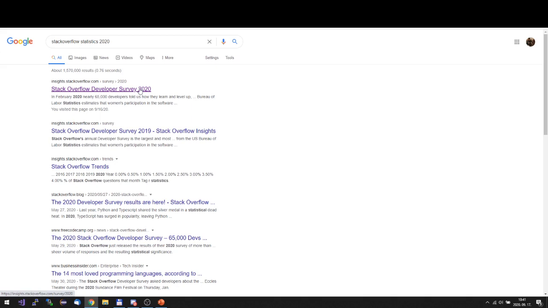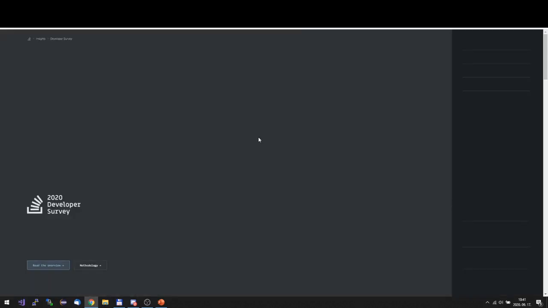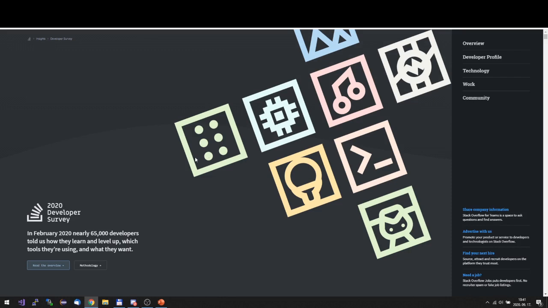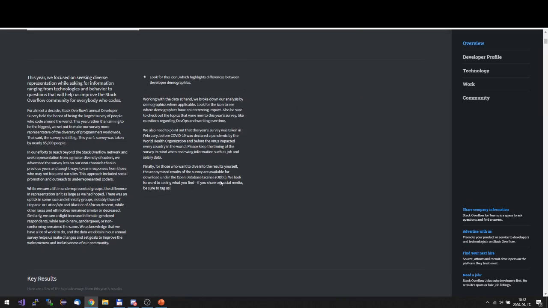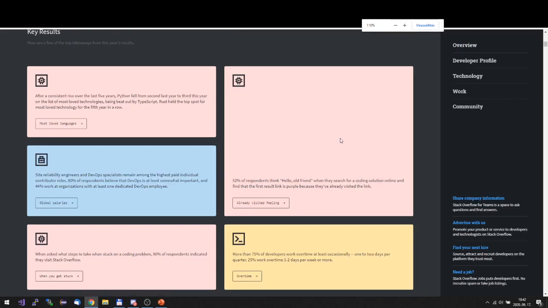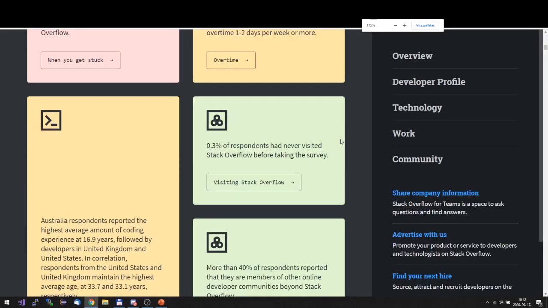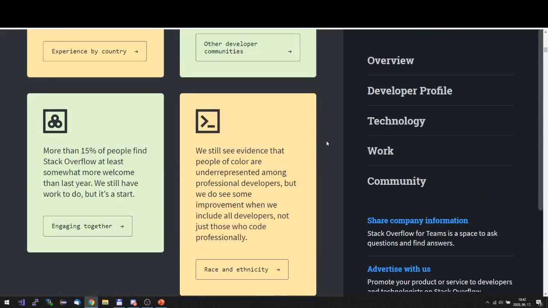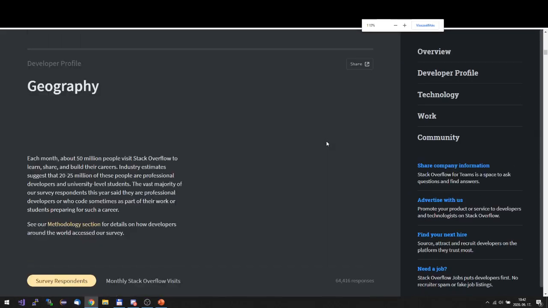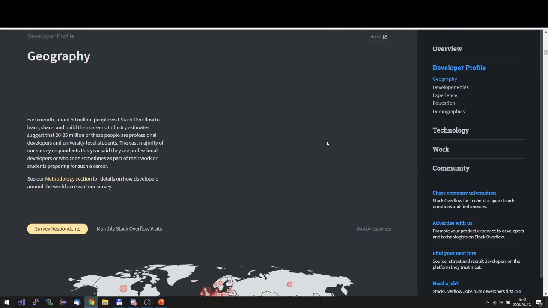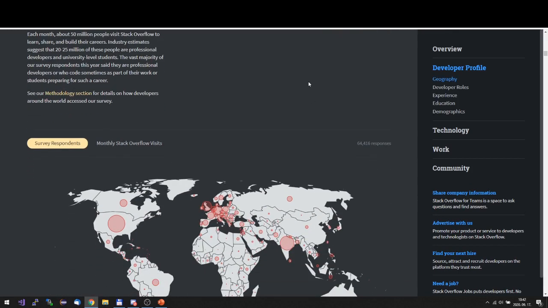some survey form, and based on their answers, Stack Overflow generates some statistics, and these statistics are really interesting. These are very fresh statistics from 2020. Just look at it. Okay, so for example, there are several aspects.